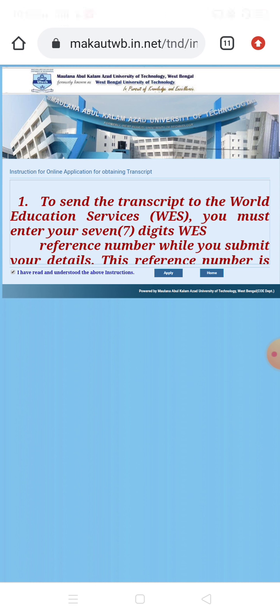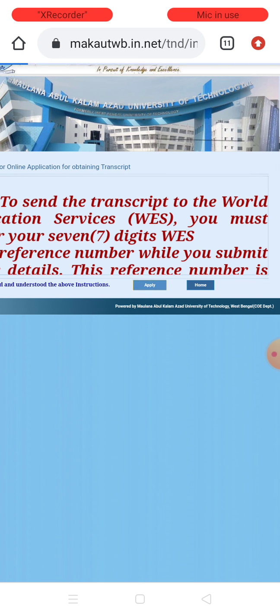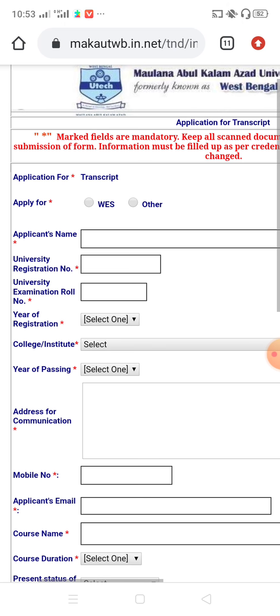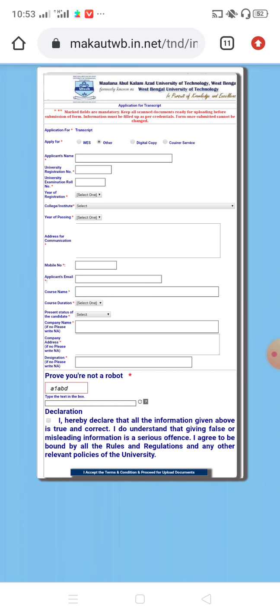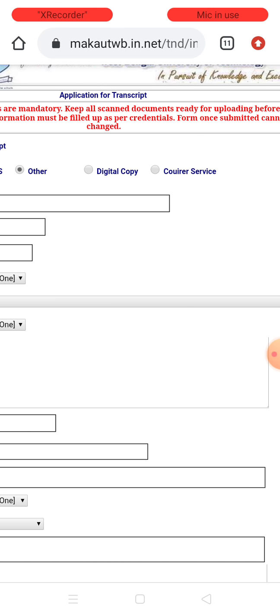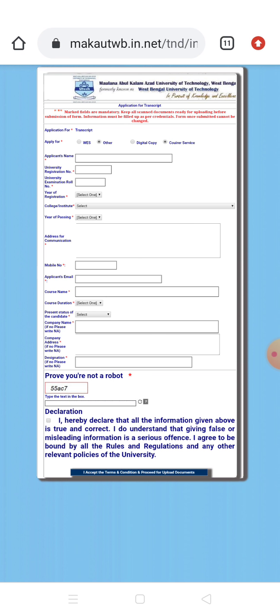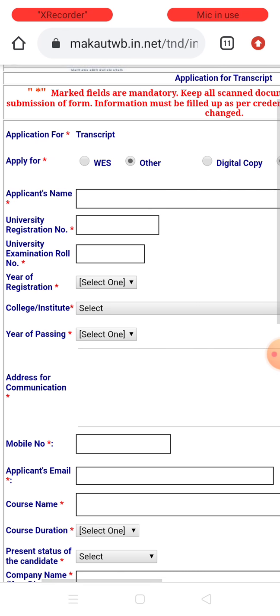You have to click here: I have read and understood the above instruction. Now click on apply. This is the form. For apply for, you have to click here on others. See here, digital copy and courier service. If you want to receive the hard copy of transcript by speed post, you have to click here on courier service. Now you have to fill this form.